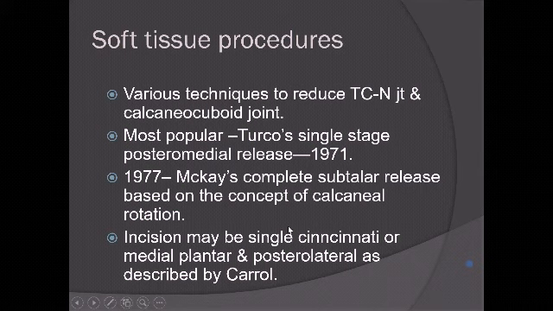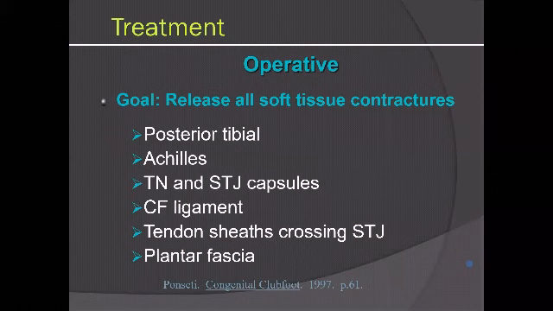Now, to approach the posterolateral corner, two incisions were described. One was the Cincinnati method from Ohio, described by Alvin Crawford. Now that had wound dehiscence and healing problems. And Carroll described a two-incision technique, a posterolateral incision and an additional plantar medial incision, leaving the posteromedial skin bridge intact, which was cosmetically superior and did not cause medial scarring.